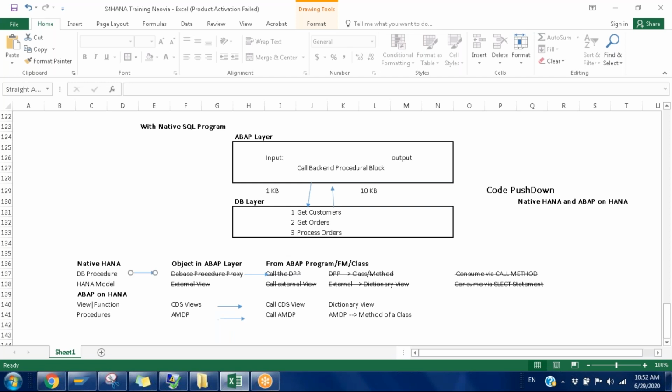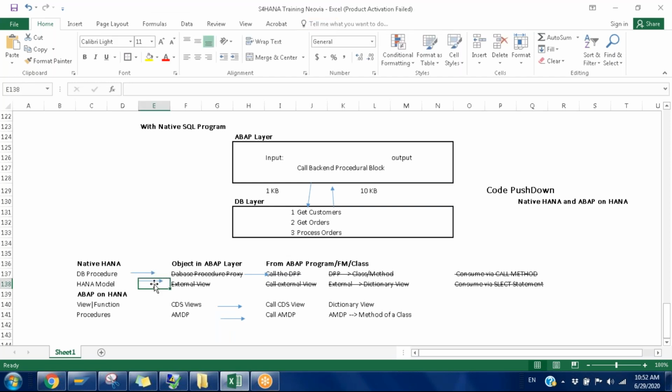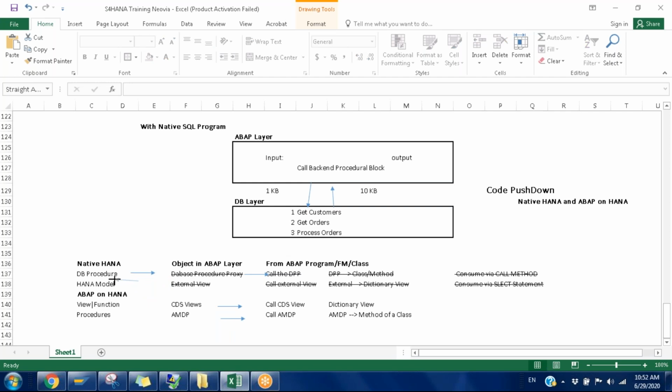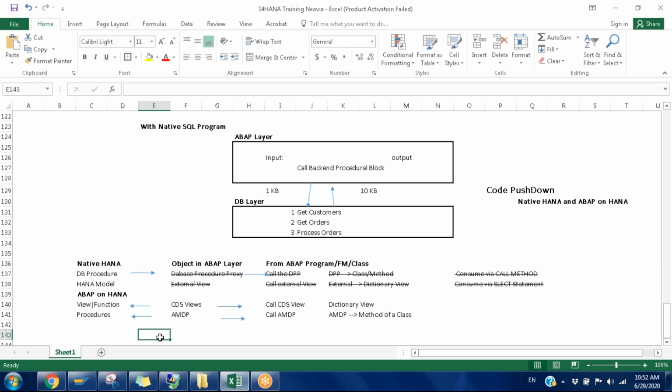Since we are creating the CDS view first, that will be created in the underlying database. So this time, we don't need to have access to the backend database. We'll be doing everything in the ABAP layer only, and it will be updated in the backend. If you make some changes to the CDS view, that will be reflected in the backend database. And we consume it the same way: via select query here, and via call method here.